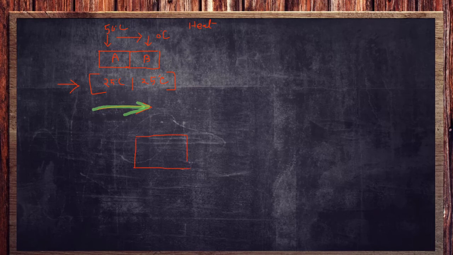Alright, I'm giving you three bodies here. As you can see, these two bodies are not connected to each other. Some insulated wall is between them. But we have a third body that is connected with both bodies. That is actually the zeroth law, but we will learn about it later.